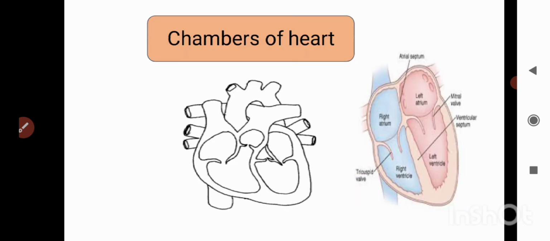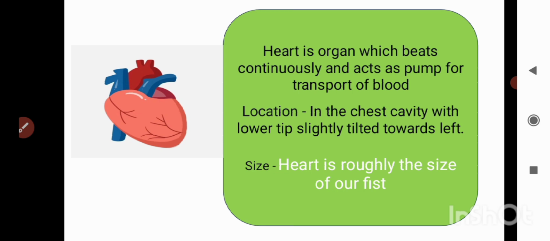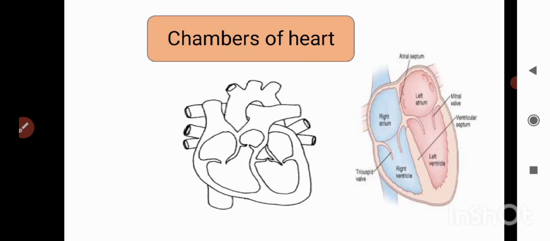So this is all for today. Thank you. In the next lecture, we're going to discuss how the blood flows in the heart and in how many parts the heart is divided. It's basically divided into four chambers. We will discuss it in the later sections.